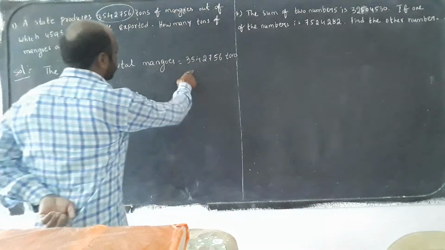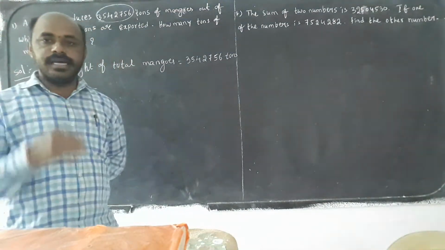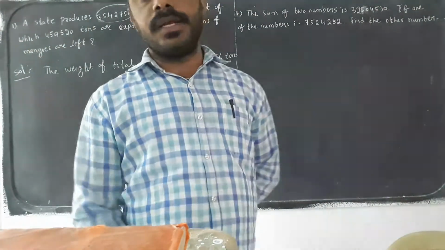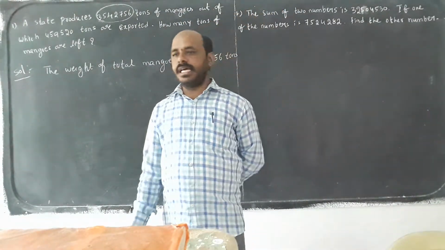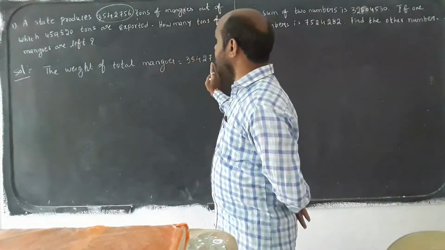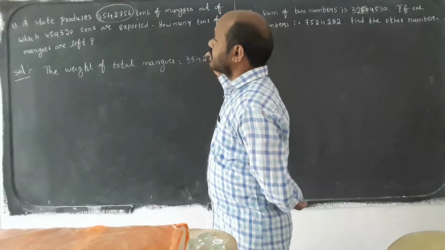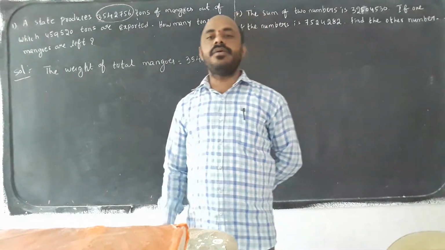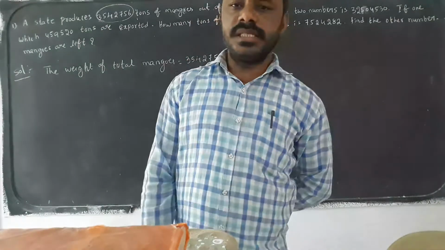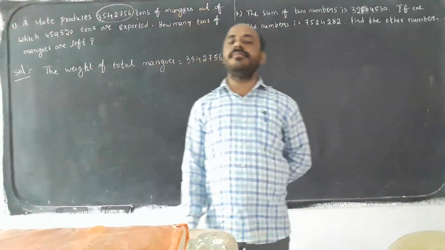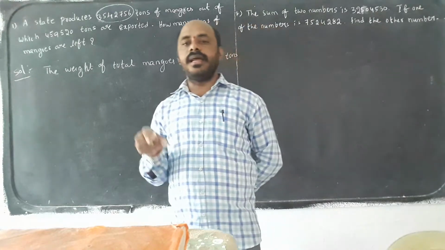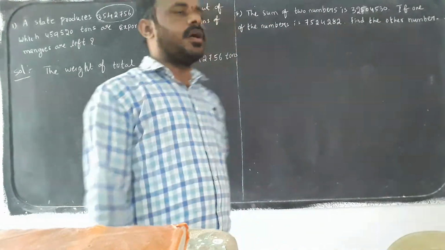In these mangoes, some mangoes they took out, that mangoes are exported to the other place, means what? Shifting to other place. Some mangoes are taken out and those mangoes are shifted to some other place. Then total how many mangoes are there here at present? That we have to do.